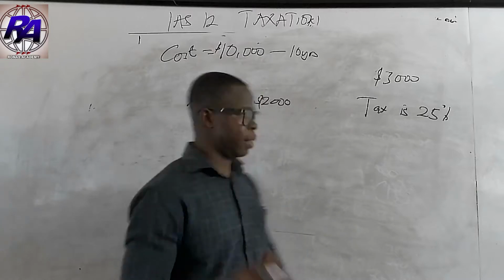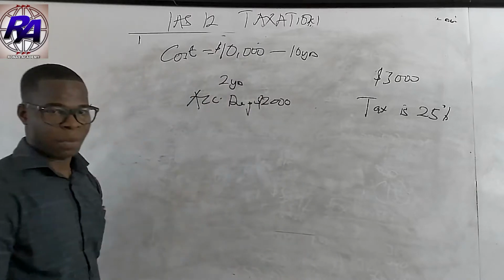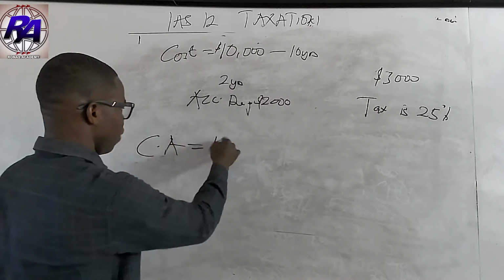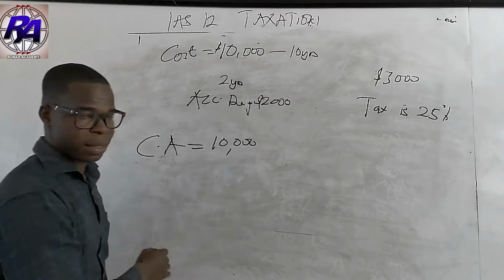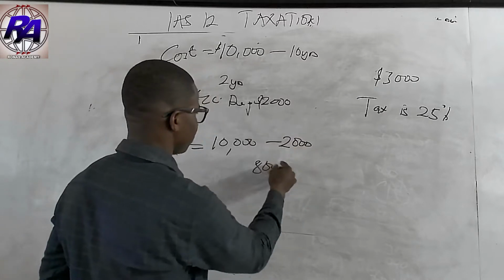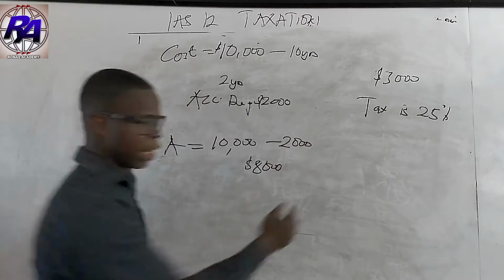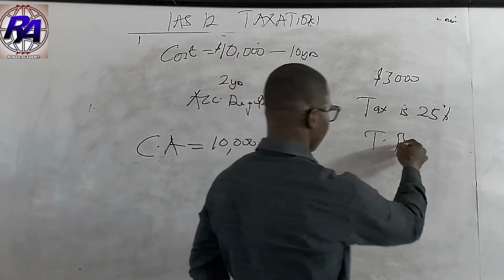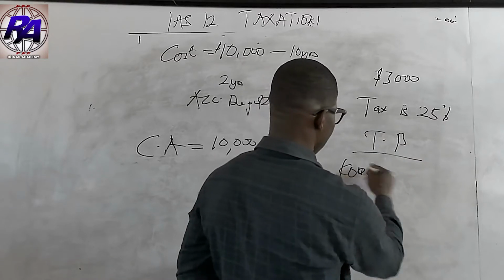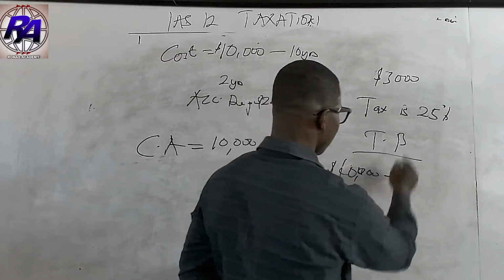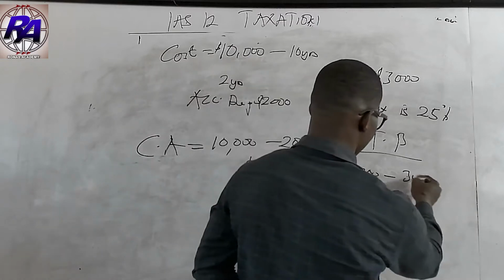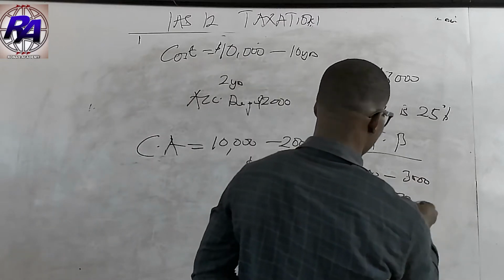So in this case, what is going to be our carrying amount? Our carrying amount of the asset after 2 years is going to be the cost of the asset, $10,000, less accumulated depreciation of $2,000, and this is going to give us $8,000. Now, what is going to be our tax base? Our tax base is going to be the cost of the asset, the same $10,000, less our tax allowance of $3,000, and this is going to give us $7,000.